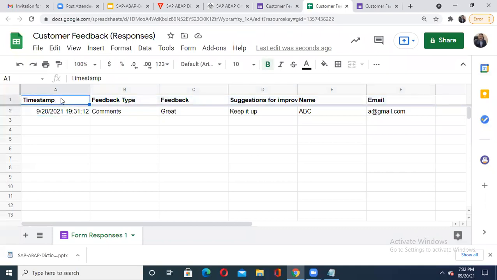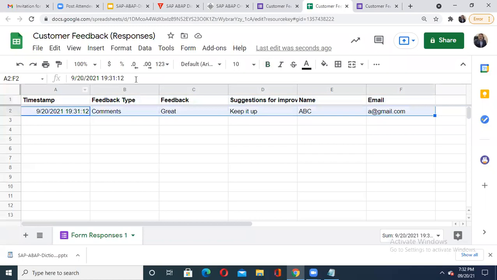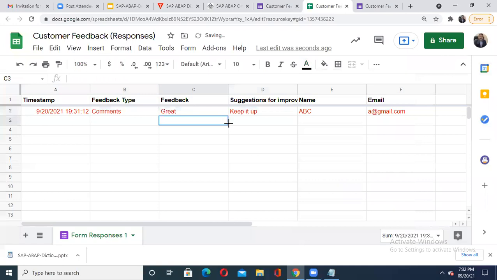Yes, sir. They are columns, and the values which are filled here as a part of this row, which have been filled from my front end, become my row values. I'm putting them in red color. So they are my row values, and I'm getting these possible values.